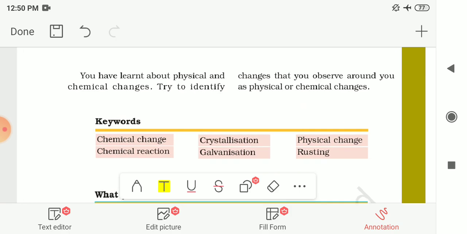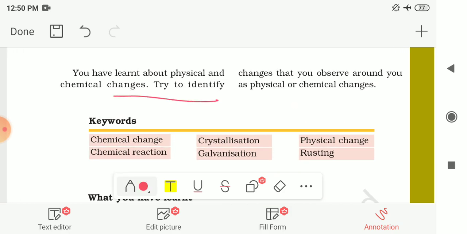So you have learned about physical and chemical changes till now, and now try to identify the changes that you observe around you as physical or chemical changes. The changes which are happening around you, you have to identify which kind of change it is, either physical or chemical change. Here some keywords are given to you. You have to write these hard words. First one is chemical change. Next is chemical reaction, crystallization, galvanization, physical change, and rusting.